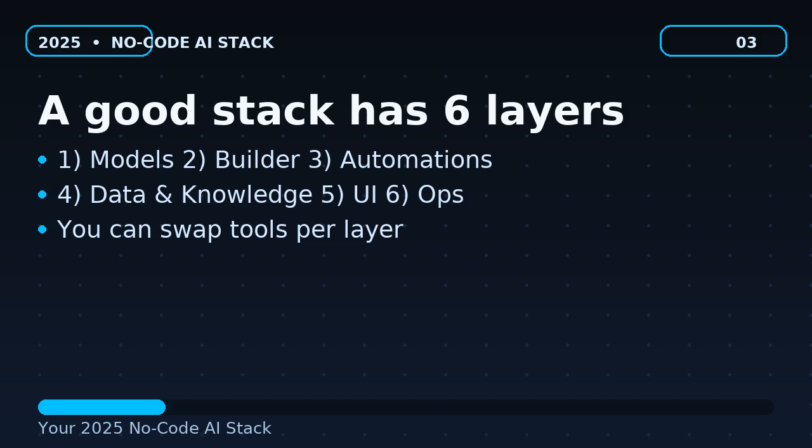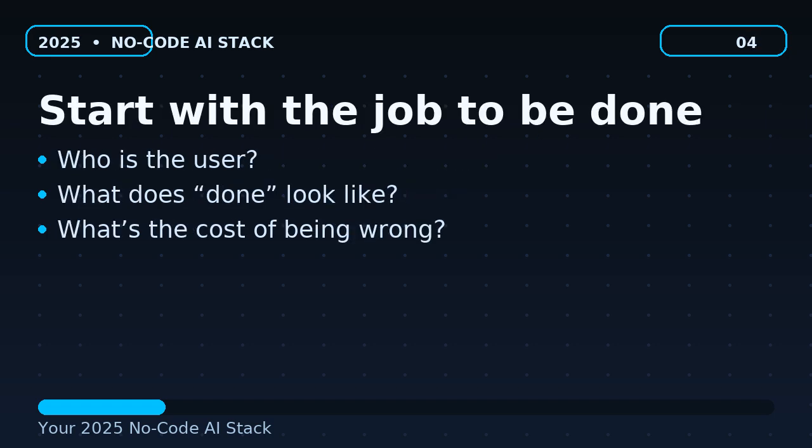A good stack has 6 layers: on-screen bullets, 1. Models, 2. Builder, 3. Automations, 4. Data and knowledge, 5. UI. You can swap tools per layer. Voiceover: Think in layers. A reliable no-code AI stack has 6 layers: models, a builder, automations, data and knowledge, a user interface, and operations. Start with the job to be done.